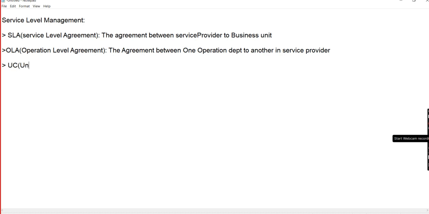The third one is the underpinning contract. This is another agreement. Underpinning contract means the agreement, or you can also call it a relation, between the service provider and a third party vendor.